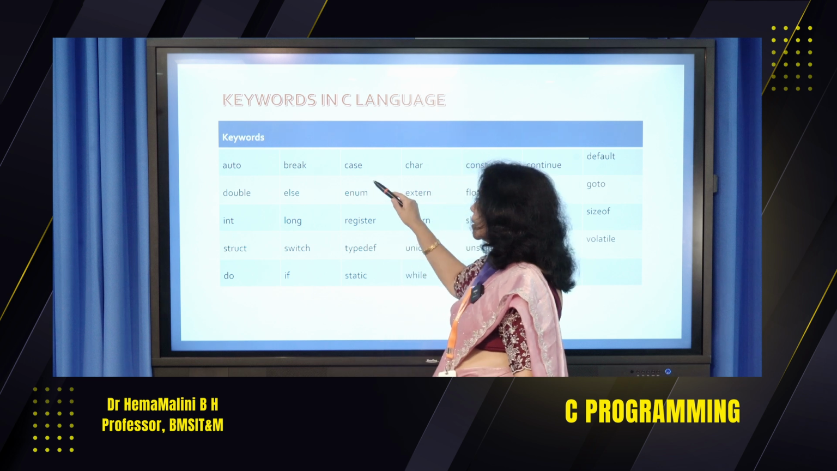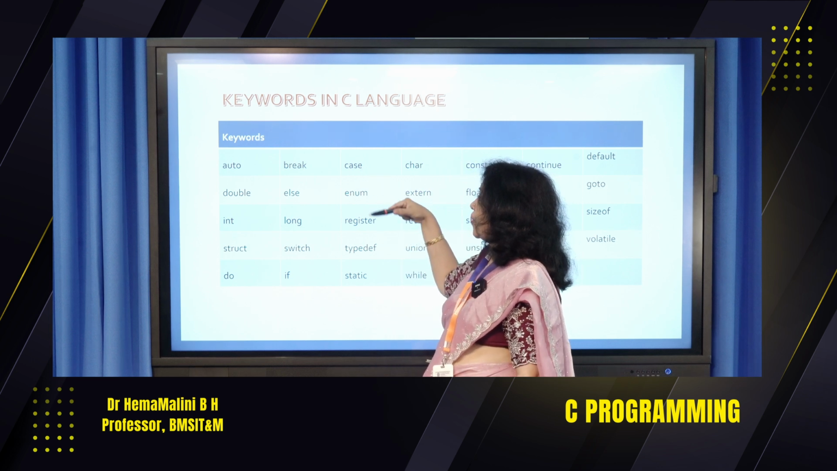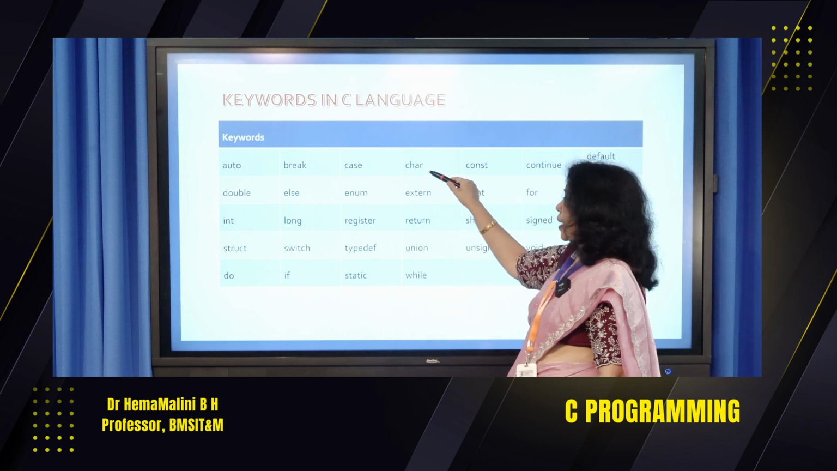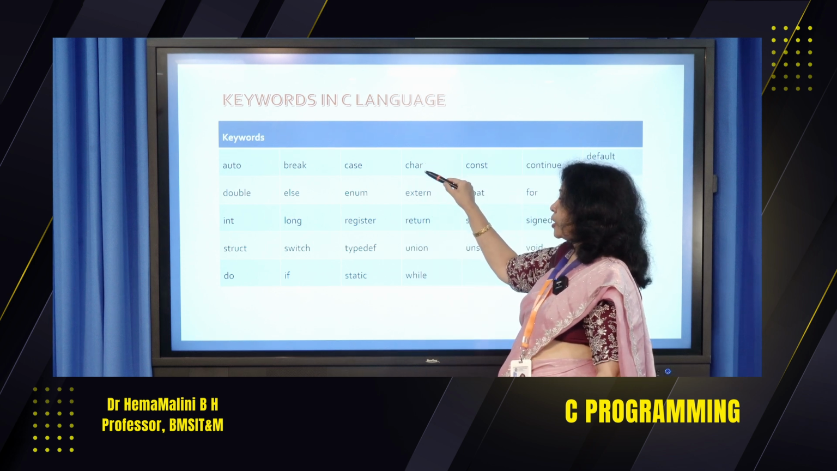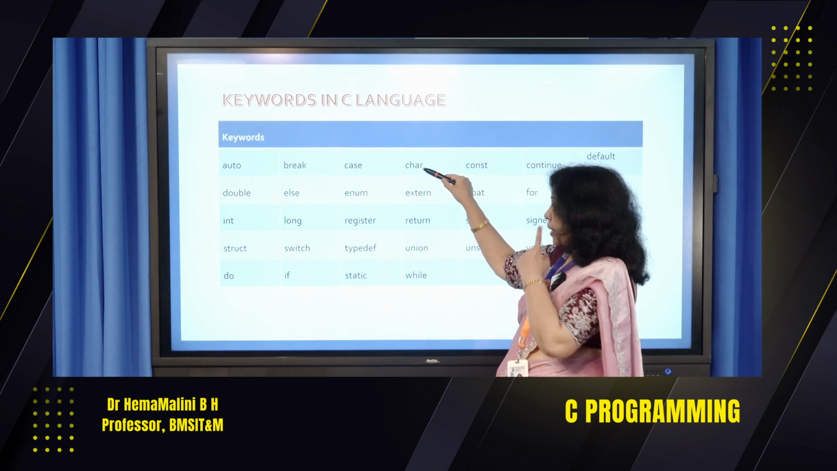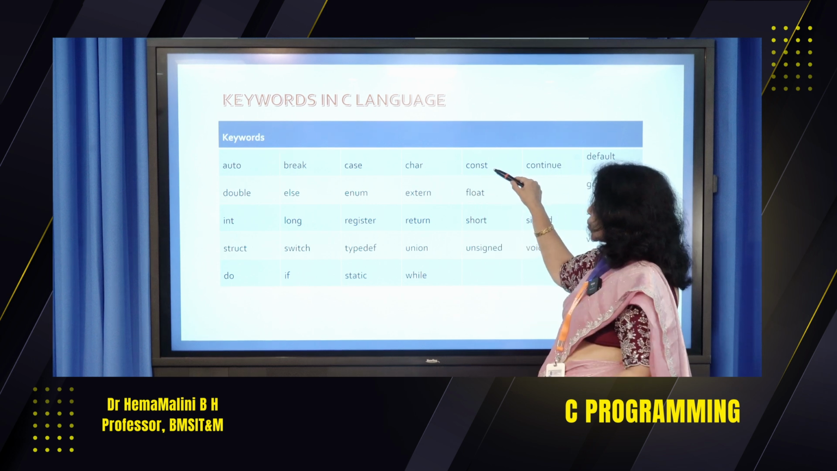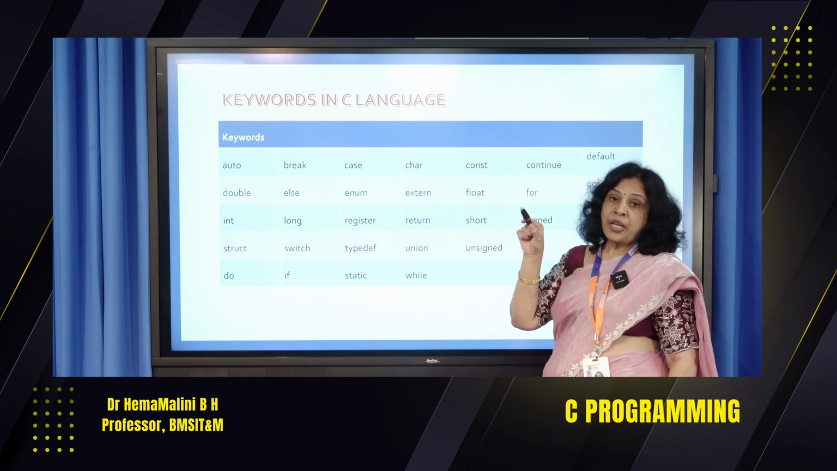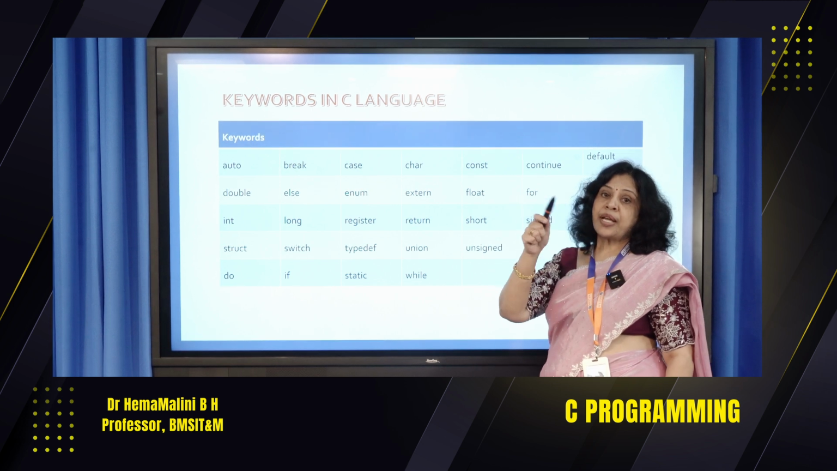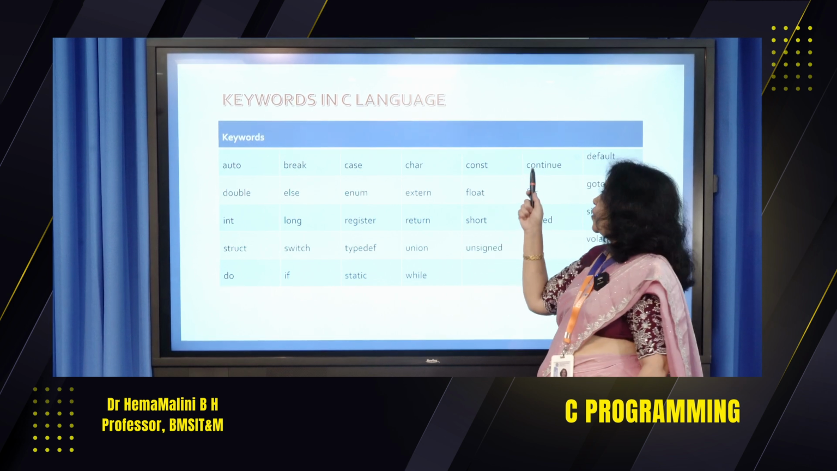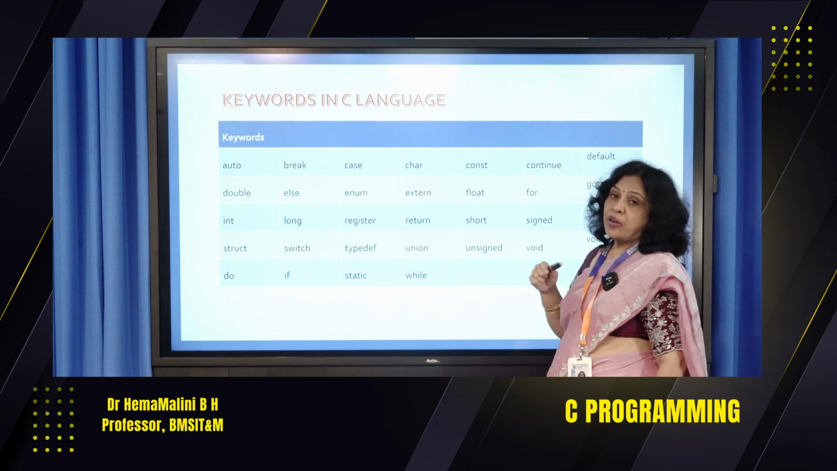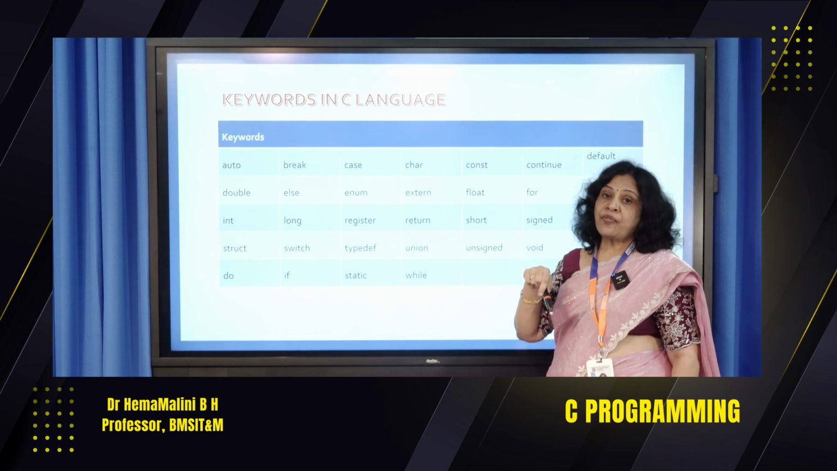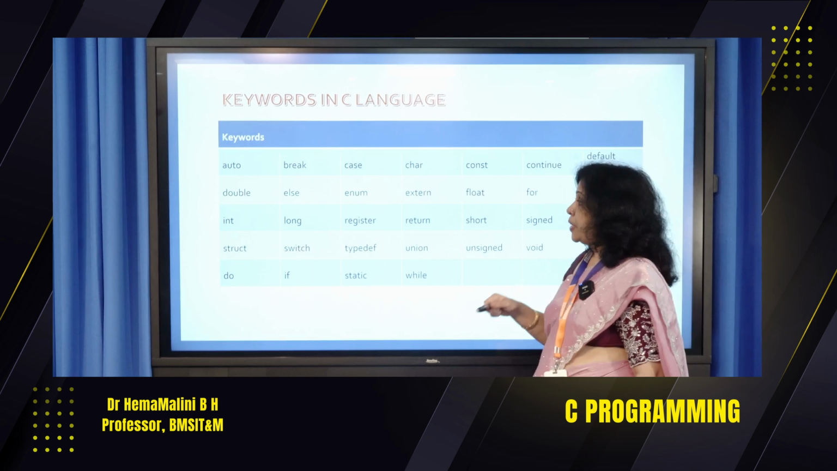Case, within the switch we will be having multiple options. We call them case. Char is a data type which shows a character data type. Const, this is used for constant. Continue statement, if at all in a loop we want to continue with the next iteration value, we use this continue. Default, in switch, if none of the case options work, then we go for a default statement.